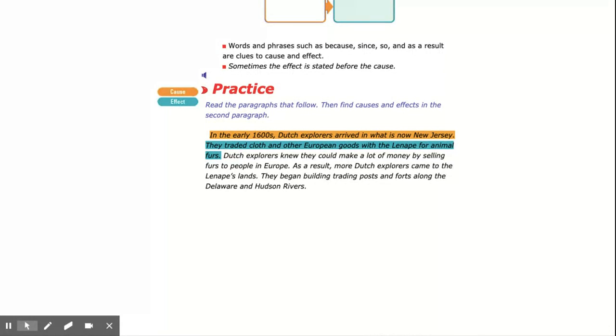We're now going to read together in your social studies text, page 55, New Jersey's early settlements. And you are going to practice on your own finding the cause and effect relationships in that passage.